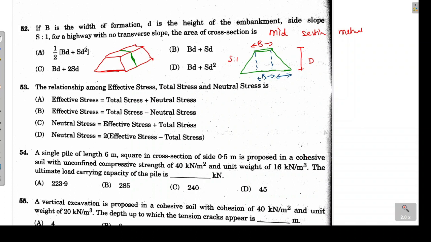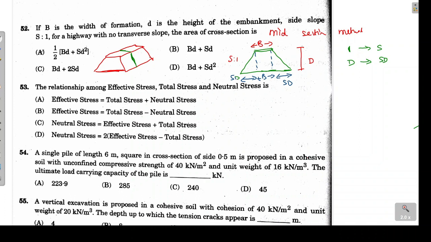This distance will be S times D. Same way here it will be S times D. Why? Because the slope is given as S is to 1. So when we move 1 meter in Y direction, we have to move S distance in X direction. Here I am moving D distance in Y direction, so in horizontal direction I will be moving S times D.